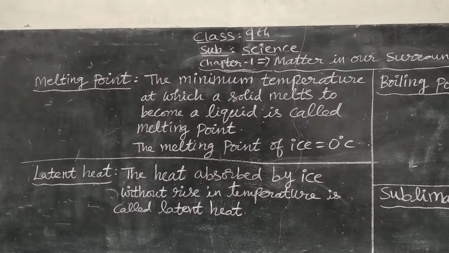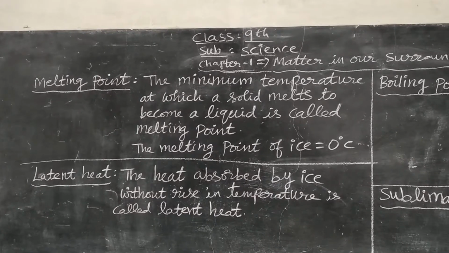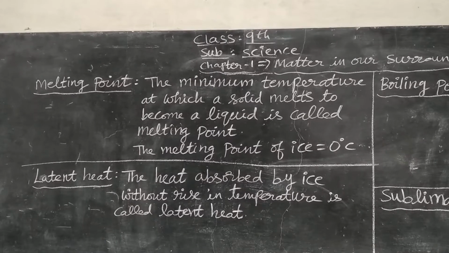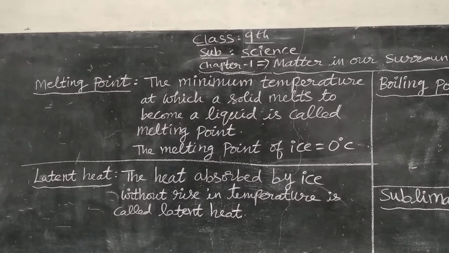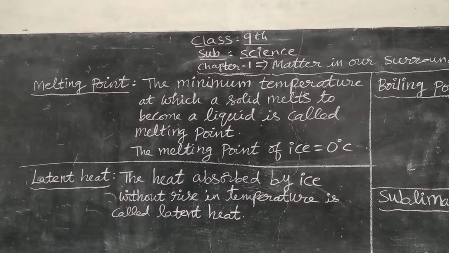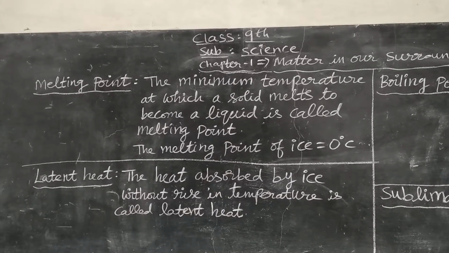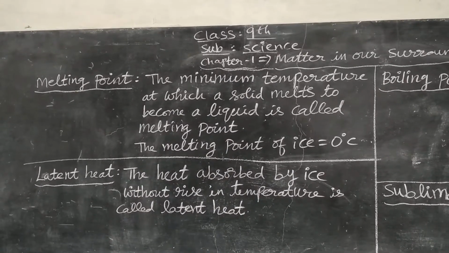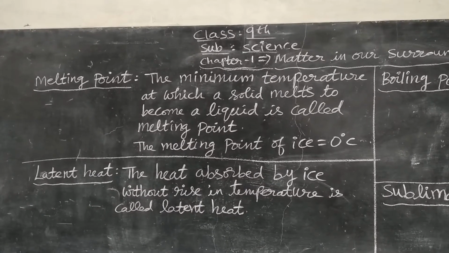Ice takes very little temperature. If you take ice out of the freezer and keep it outside, after some time slowly that ice becomes liquid water. So the melting point of ice is 0 degrees Celsius. It means a very small amount of heat is needed to convert solid ice into liquid water.